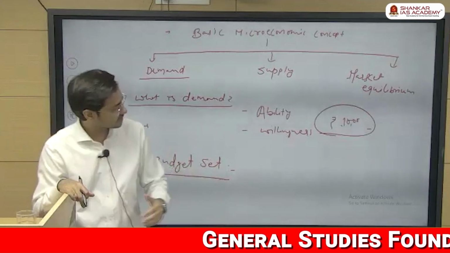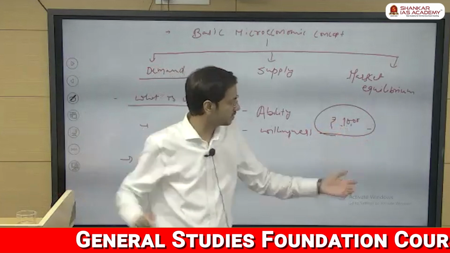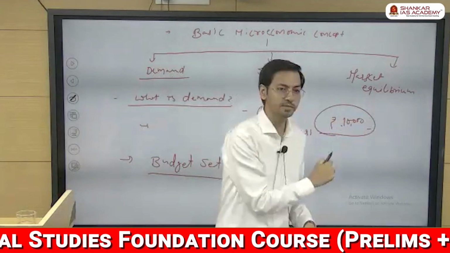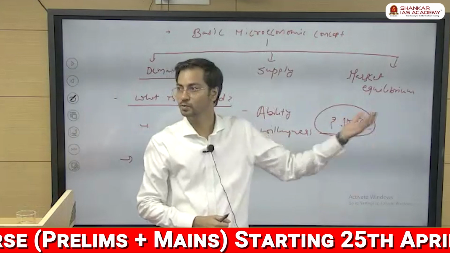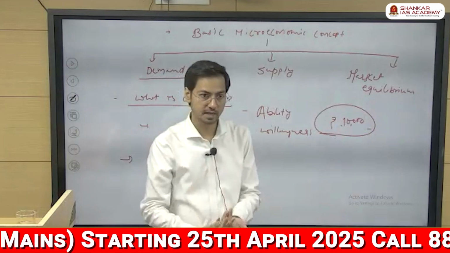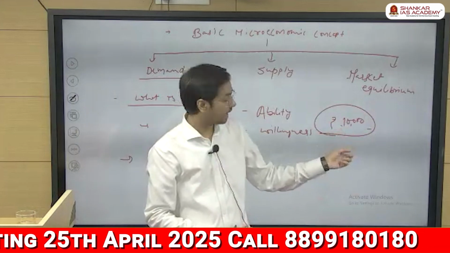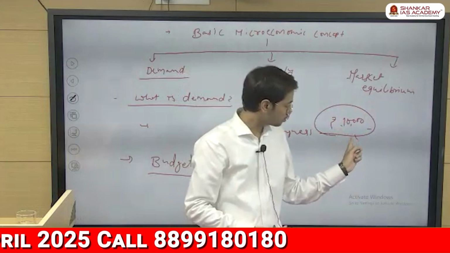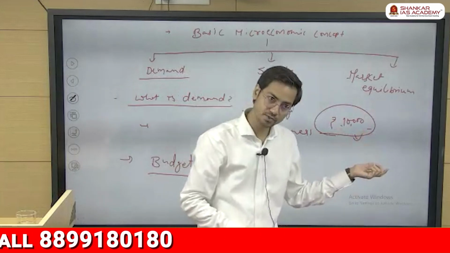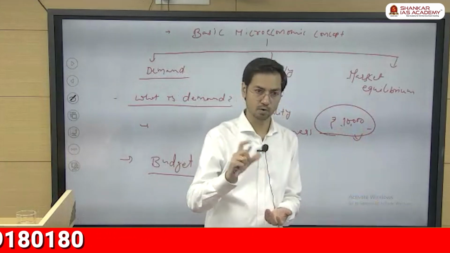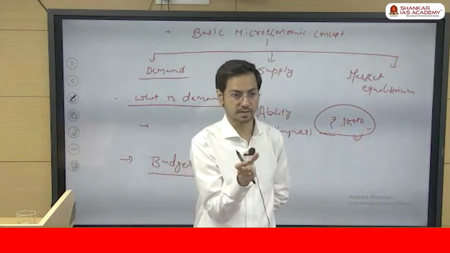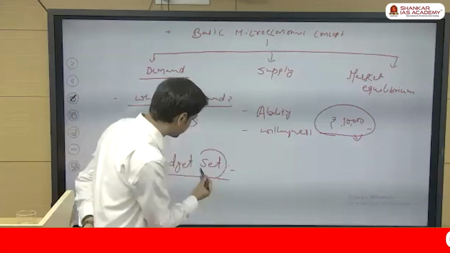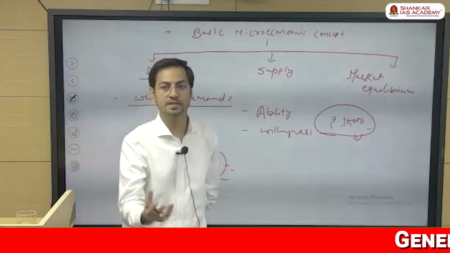So budget in the sense that if 10,000 rupees is your income, right? Suppose 10,000 rupees is your income, that is the maximum budget you can have, because you cannot have more than that. How can you have more than that if your income itself is not there? So that is the maximum budget. And after this, it's also not necessary that you will spend the entire 10,000 rupees. You will spend a little less or a little more, whatever. And you will also not be buying only one set of goods. That's why the word set, because you require different sets of goods or services.